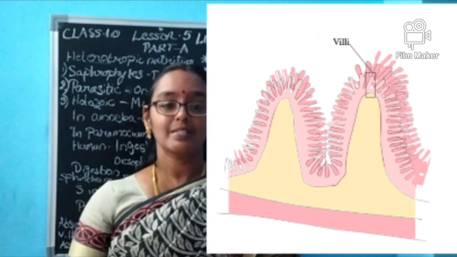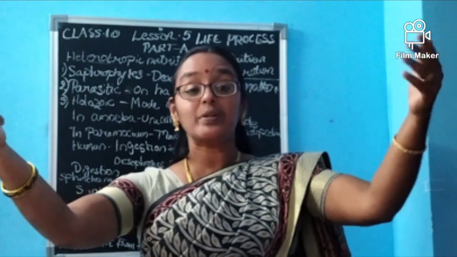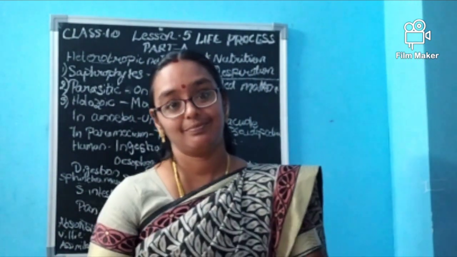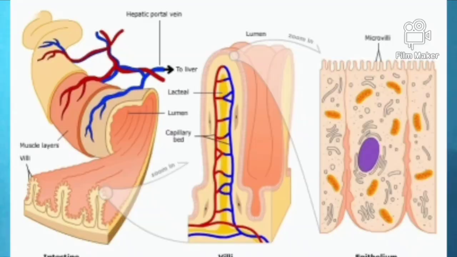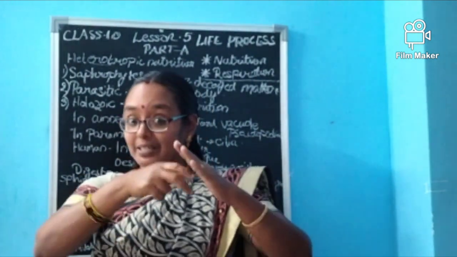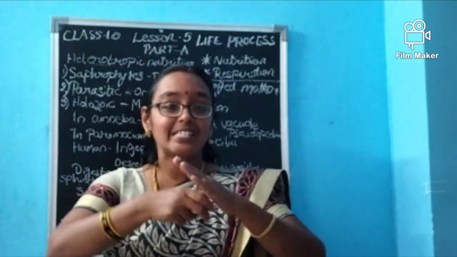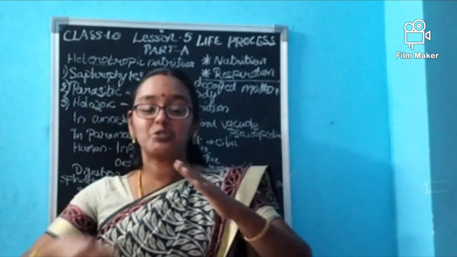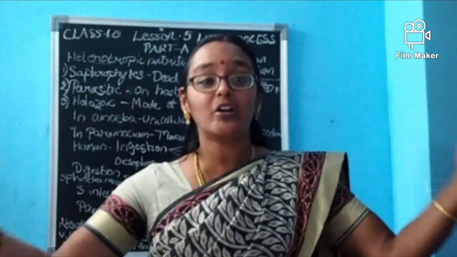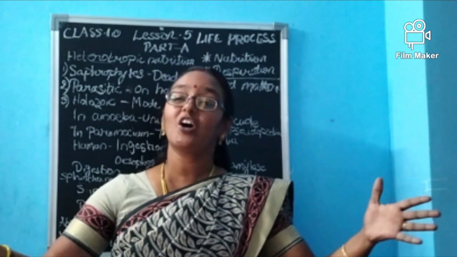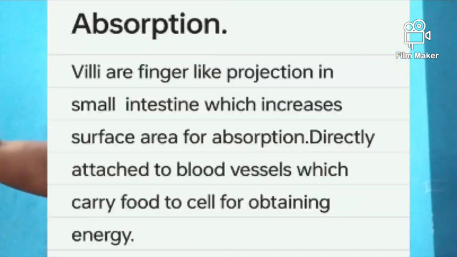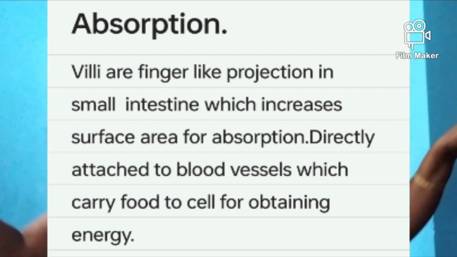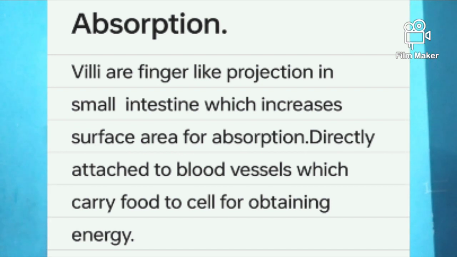Where will it give it? Something is there to receive it. Who is that? Our blood. Our blood will receive, and a finger-like projection like the villi is there. When the food reaches there, it will be absorbed directly into the blood. By whom? The villi. So it is the hero, isn't it? It will directly give to the blood. What will the blood do? Yes, I got that food, and it will give it to what, ma? It will give it to each and every cell. So our absorption is over.